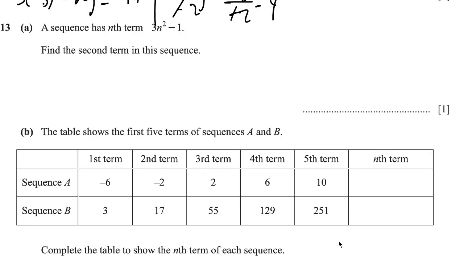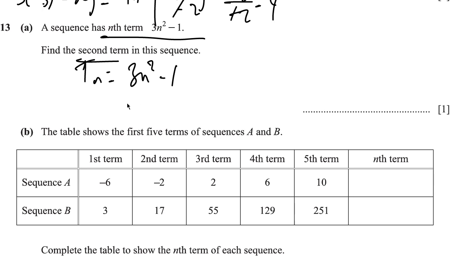A sequence has nth term 3n squared minus 1. Find the second term in this sequence. So the nth term is what gives you any term of that sequence. The nth term has been given as 3n squared minus 1, and you ask for the second term, so it's simply to substitute 2 anywhere you have n.